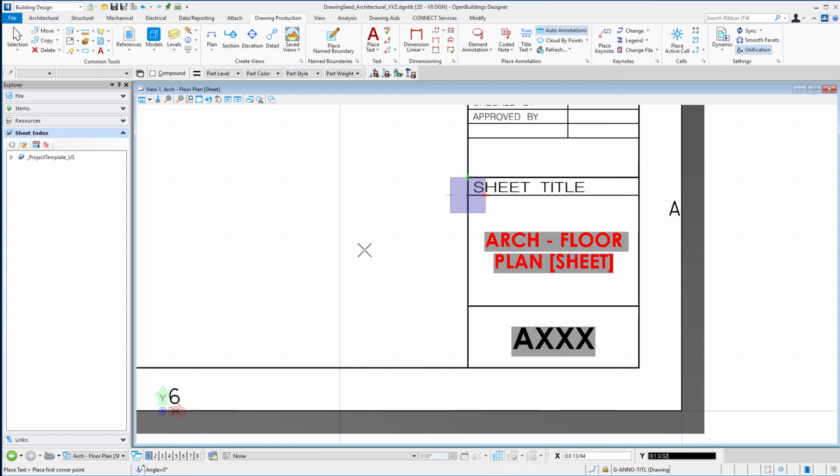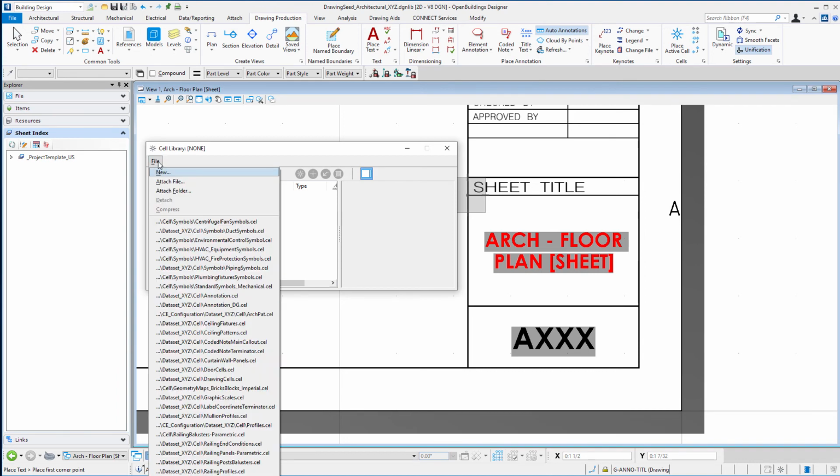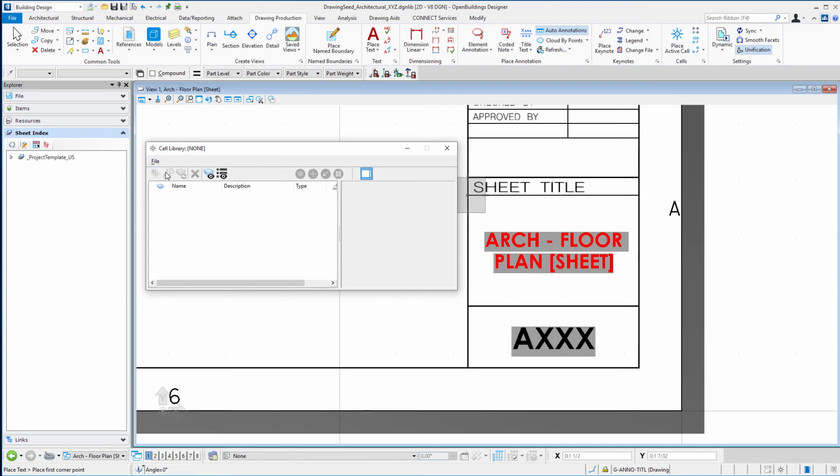We're going to be placing this text again on another sheet, so it might be nice to just create a cell so we can easily populate the sheet with that. So again, on the Drawing Production tab, we do have our cells group. And if I go ahead and open up the cell library, this is how I can create a new cell. Now I want to select a library to place it in. So if you don't already have a company library, you could just simply create a new one.